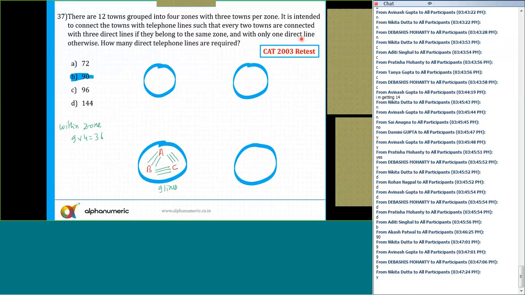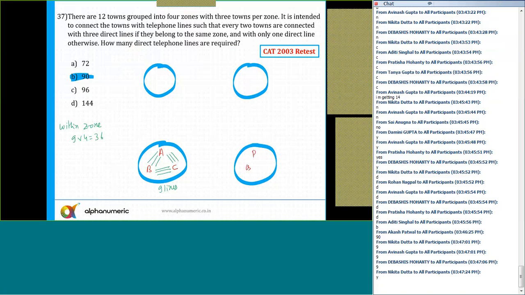Alright, now next point. With only one direct line, otherwise there is only direct line. In another town, there is another one line. So let me write it down here. Okay. So now again, just look at here.